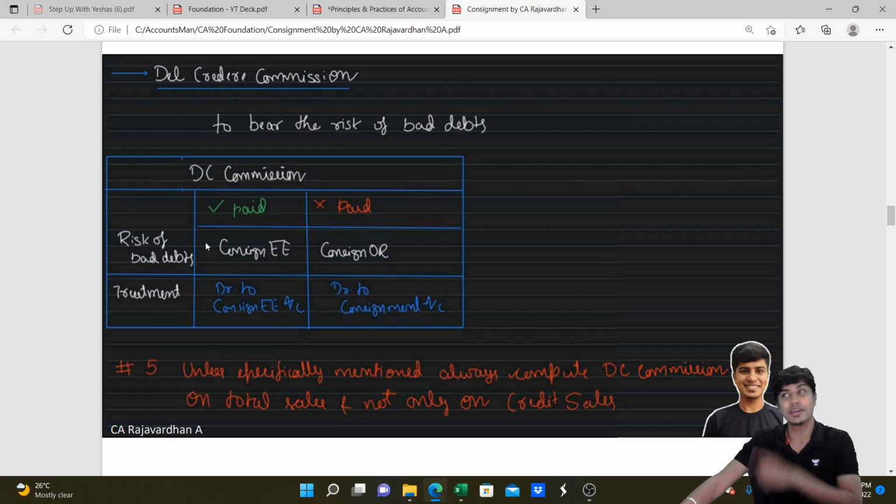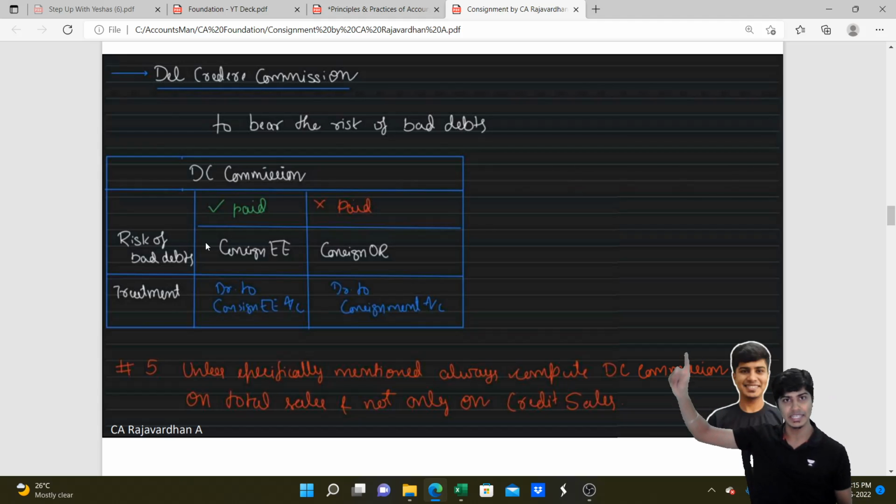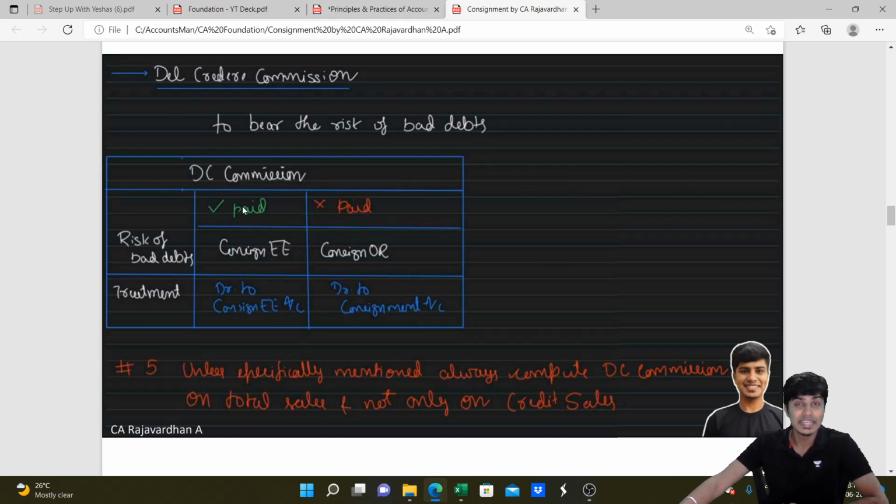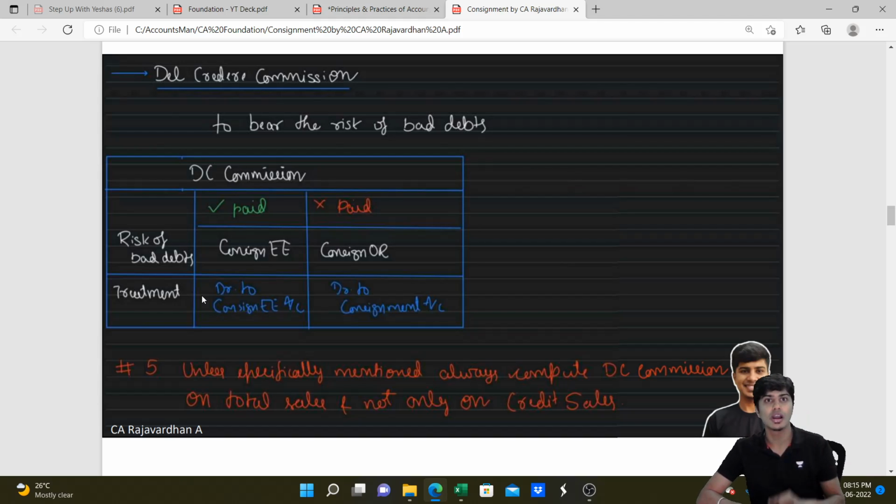So del credere commission is paid by consignor to consignee to pass the risk of bad debts. Pass the risk of bad debts. Whenever consignor pays del credere commission to consignee, bad debts expense will not be borne by consignor. It will be adjusted against the commission of the consignee. Got it? Fantastic. Del credere commission paid by consignor to consignee, and bad debts will be borne by consignee in this case. And on what do we compute this del credere commission when it is given as a percentage? People say, sir, credit sales. Answer is wrong. Del credere commission should be computed on total sales only, unless it is specifically mentioned in the question requiring you to compute it only on credit.